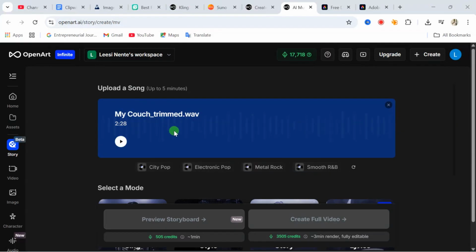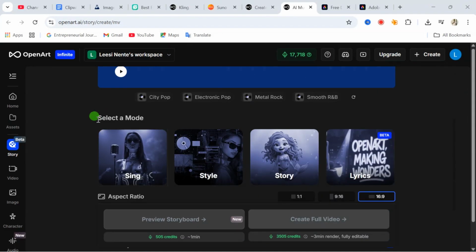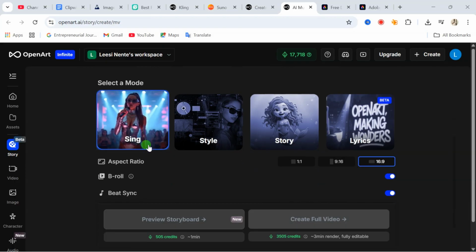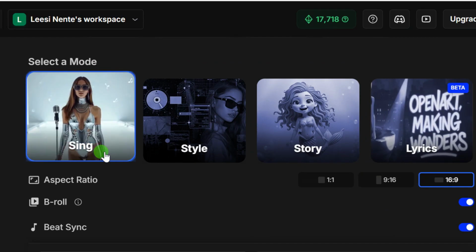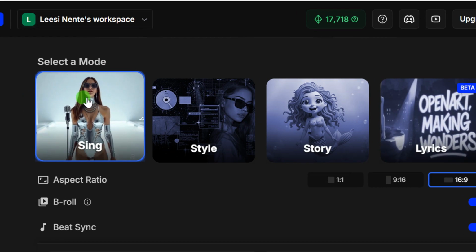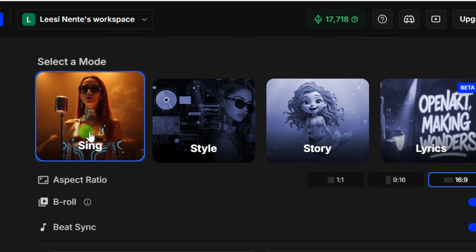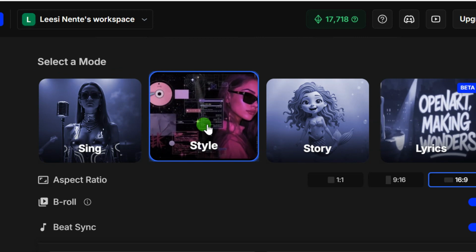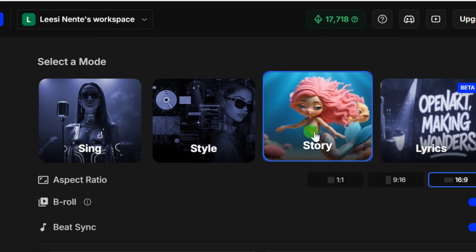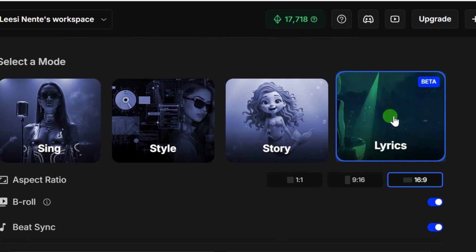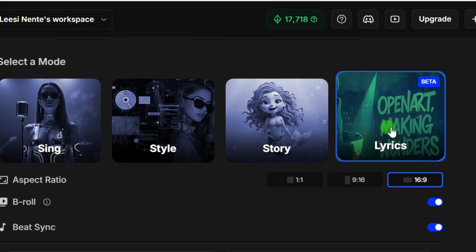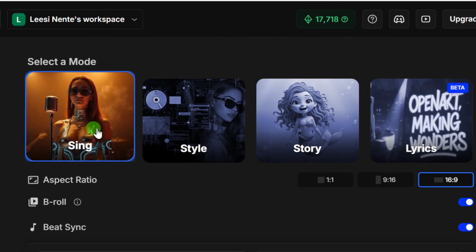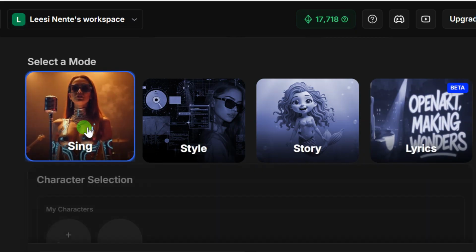After the music has been uploaded, then you need to scroll down here where you see mode. So these are different modes that you can use to generate your music video. If you want a character to sing your music, then you are going to click on the sing option. If you want to use style, then you click on style. If you want to use story, then you select story. If you want to create lyrics for your music, then you select lyrics. Let's go ahead and use the sing option here. So I'm going to click on sing.